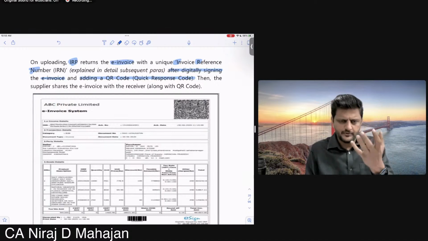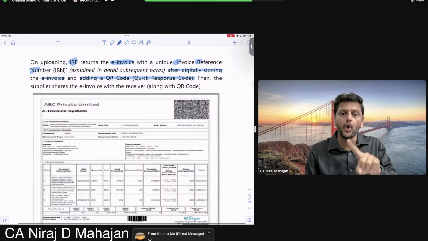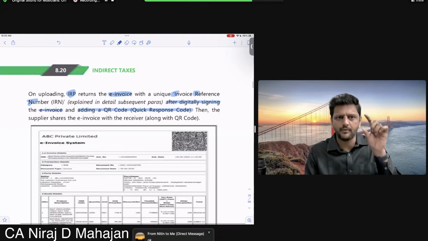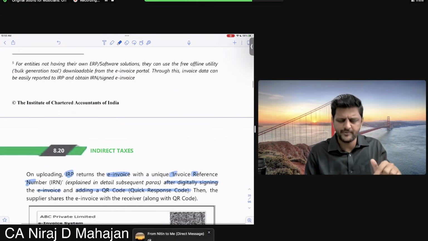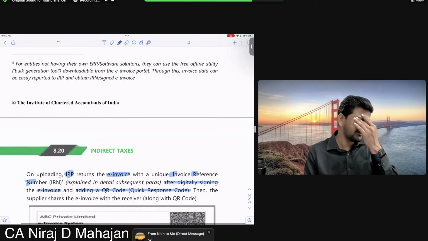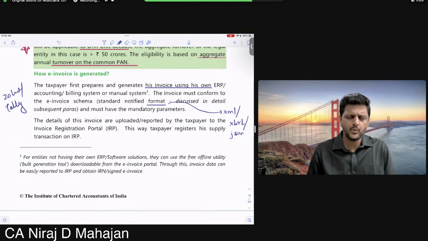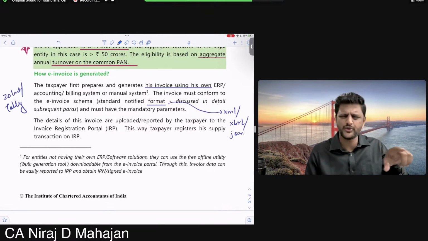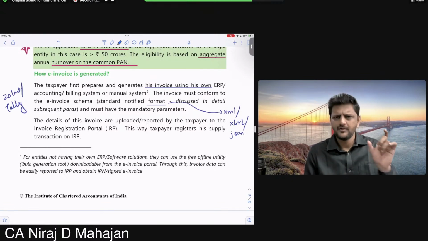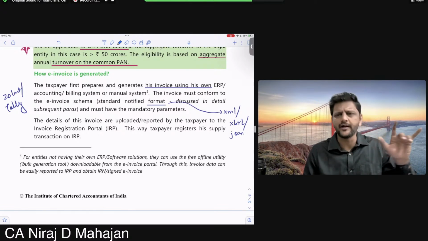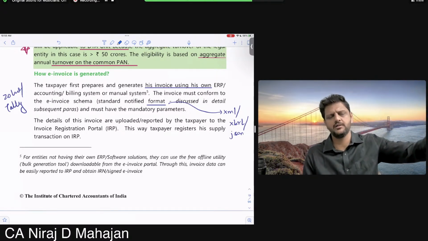What is the input in this IRP website? Your invoice details as per the format. I've just gone one page above, I'm repeating myself. Just now I showed you the login and everything a little bit. So again, there is a format. Put the details as per the format and upload that file.